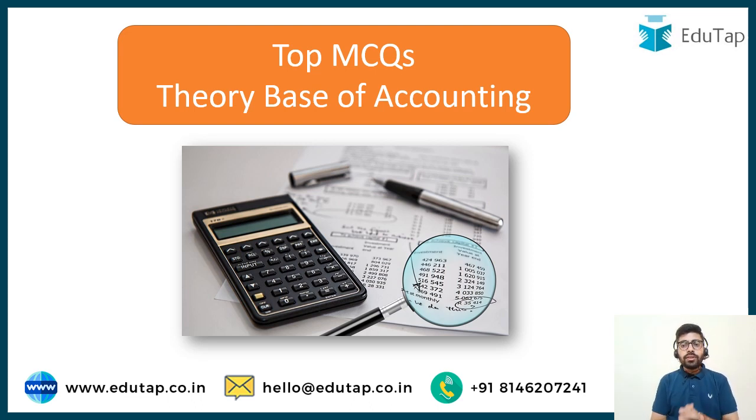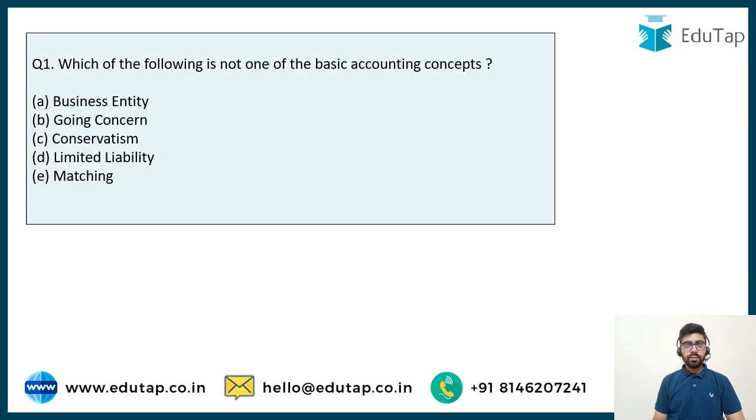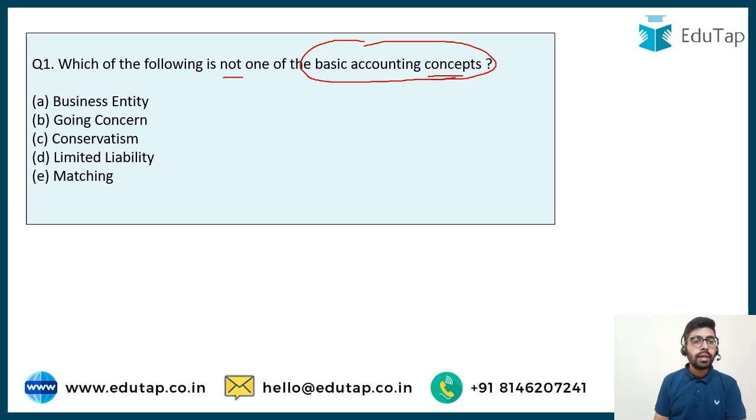So let's start our discussion on these MCQs. Let's start with the first question. Which of the following is not one of the basic accounting concepts? So friends, there are some basic accounting concepts. These concepts are to be followed by each and every one. Every accountant is going to follow them while preparing accounts. Every company, every business, each and every person in this world is going to follow these particular concepts. So we are being asked which is not one of the basic concepts: business entity, going concern, conservatism, limited liability, or matching.